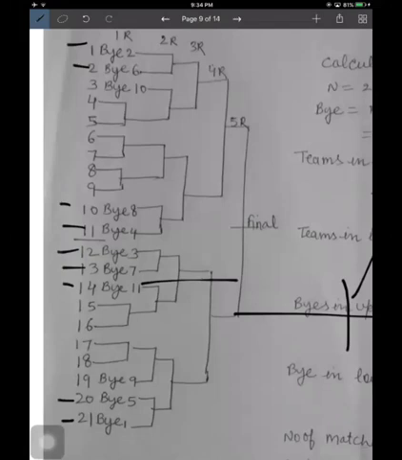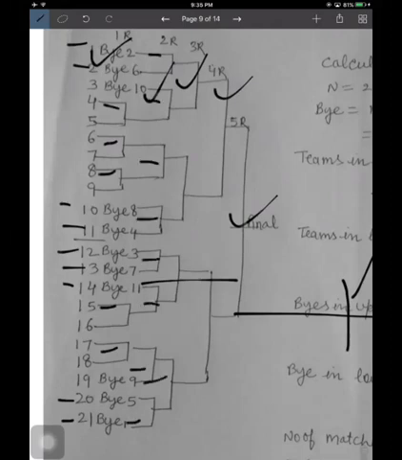This is the first round, this is the second round, third round, and fourth round. You can easily calculate the number of matches by counting the matches. See, this is match 1, 2, 3, 4, 5. This is 6, 7, 8, 9, 10, 11, 12, 13, 14. Then 15, 16, 17, 18, 19, and 20. So the number of matches will be 20 when the total number of teams is 21.